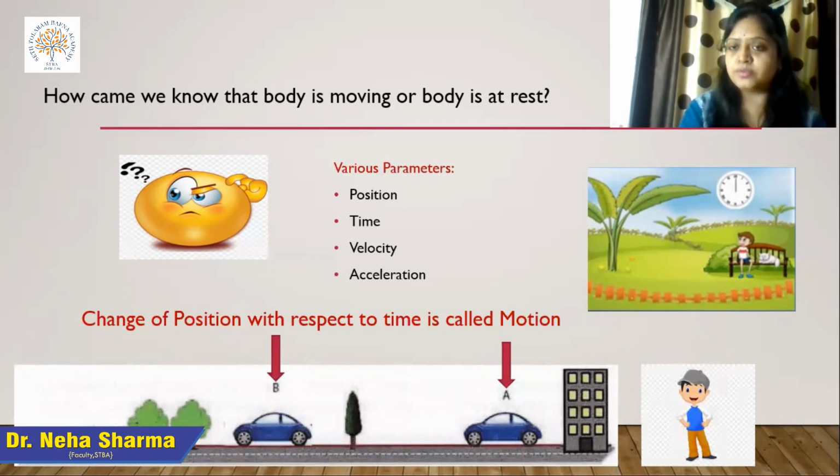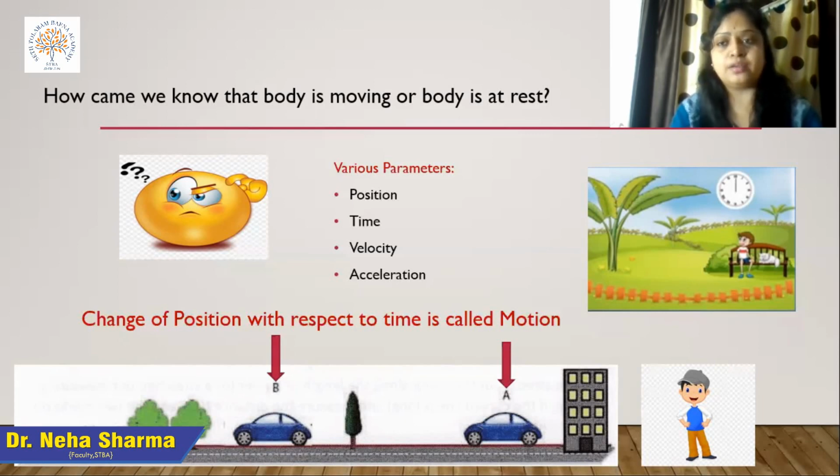In that case, the boy who is standing on the road is in rest mode, whereas the car, which is changing its position with respect to time, we can say is in motion, in movement mode or motion state, right? So we can define motion with respect to position and time: any object that changes its position with respect to time is said to be in motion, right? So by taking these two terms, position and time, we define motion.